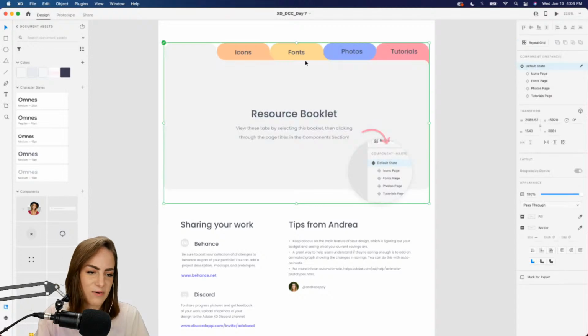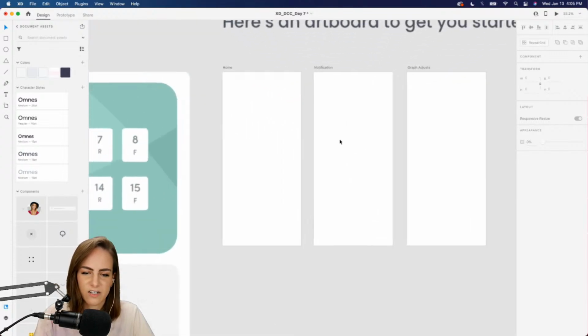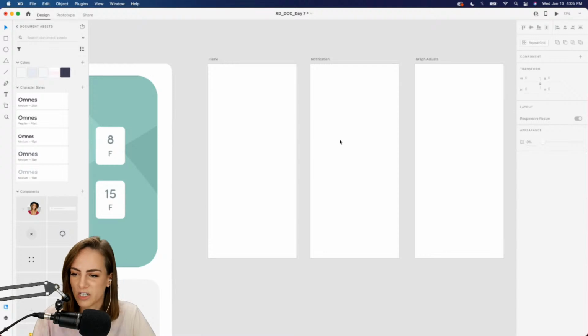Resource booklet, as always. You can hop through some of those tabs over here. And the tip of today is really for this sort of app. We're doing a budgeting app, figuring out all of your expenses, so there's a lot of data there. Drawing the user's attention to one main thing on the page that's very visual and maybe has some animation helps give them an overview and makes things a little less confusing. So it's good to add little pleasant, joyful animations like this.